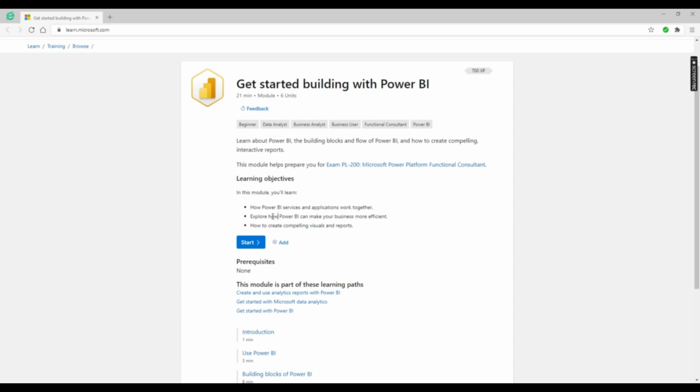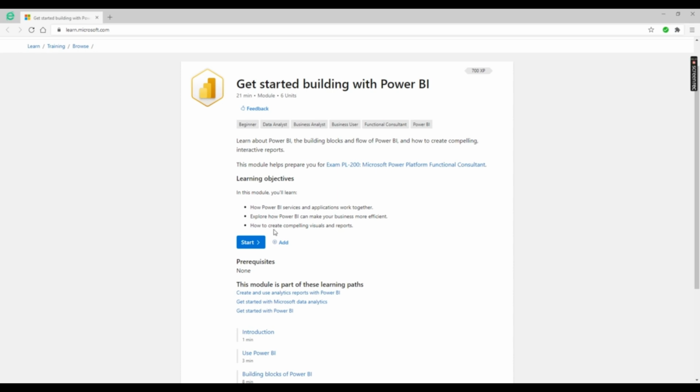I already told you how Power BI helps you make your business more efficient, right? Because when analysis becomes easier and automated, you will be able to analyze what kind of customer is coming to your website, and what items they want more. So you will easily understand what is in demand, the in-demand products.